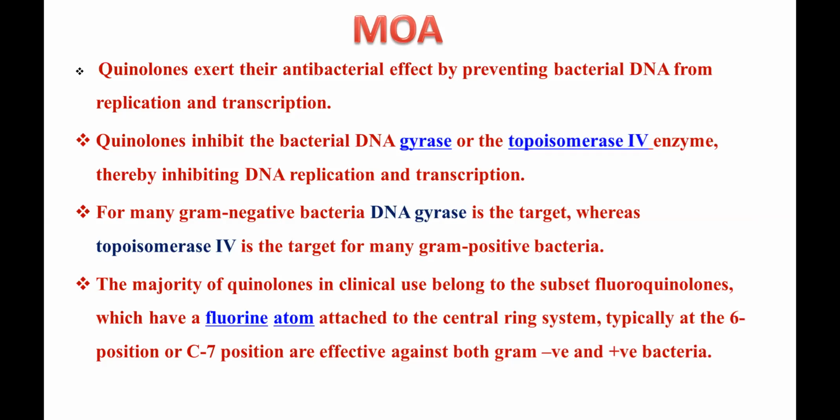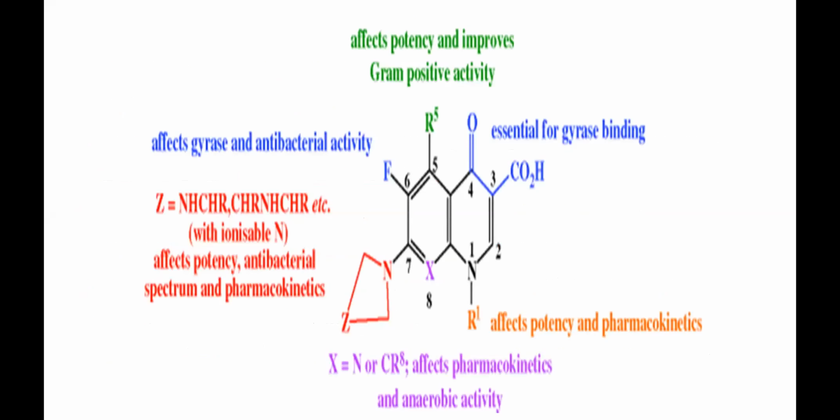The majority of quinolones in clinical use are fluoroquinolones. If there is a fluorine substituted at the 6th position of the quinolones, they are the most active, because they are effective against both gram-positive as well as gram-negative bacteria.